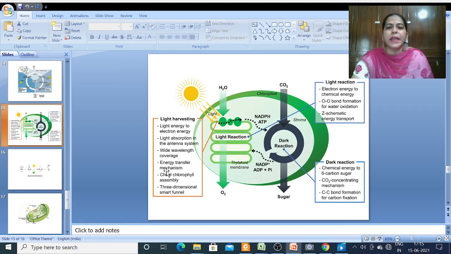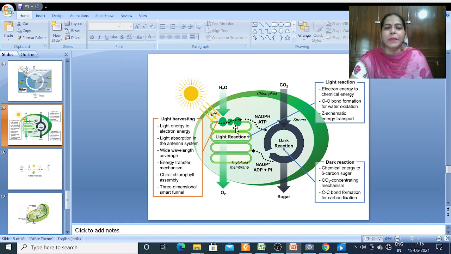So we will do the combined thing. The light harvesting molecules of the trap center, or you can call them photosystem 1 and 2, convert light energy into electron energy. Light absorption occurs in the trap center antenna system, and there is wide wavelength coverage because you have chlorophyll A, B and C, as well as carotenoids and xanthophylls participating in this light harvesting system, which is also called LHC,